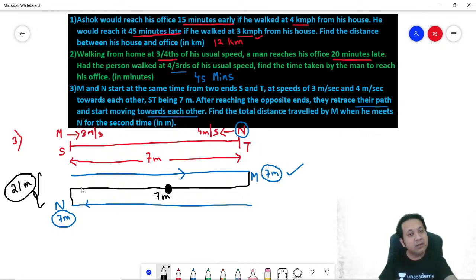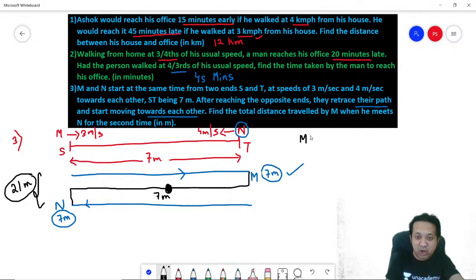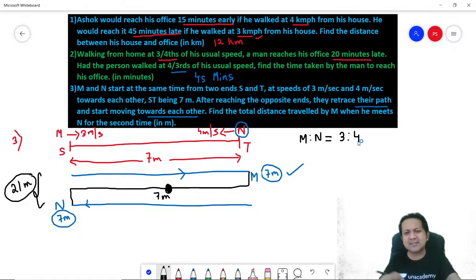Do you agree? If you understand this concept, it's very easy. Why? Because the ratio of speeds of M and N is given to you. The ratio of speeds is 3:4. What does it mean? It means for every 3 meters that M moves, N moves 4 meters.